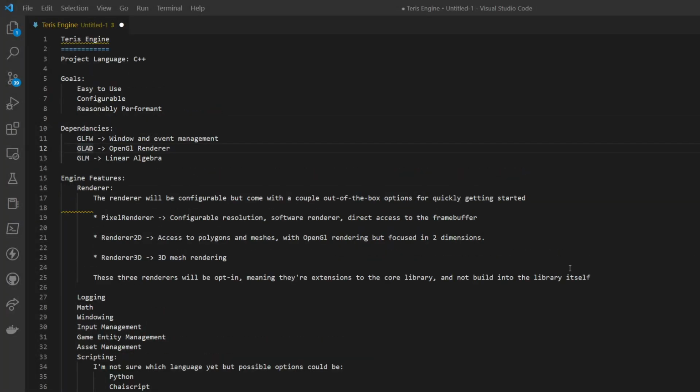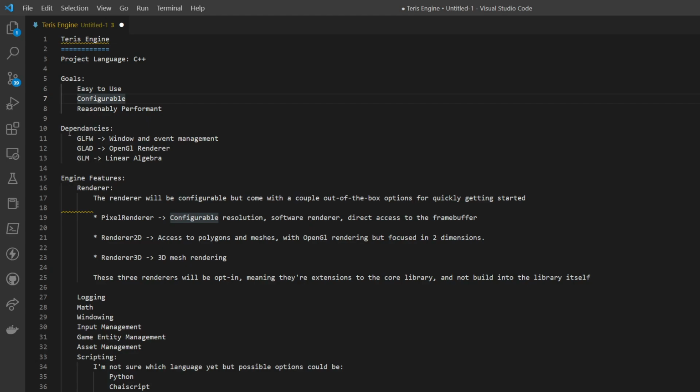I'm Ctl-F and today we will be implementing a custom game engine, and I will be documenting step by step the process to do that. We'll be using C++ as that is my language of choice. The goal is to make a game engine that's easy to use, configurable, and hopefully reasonably performant.